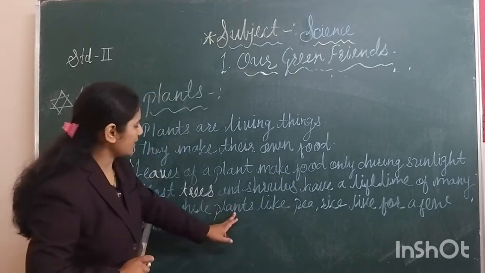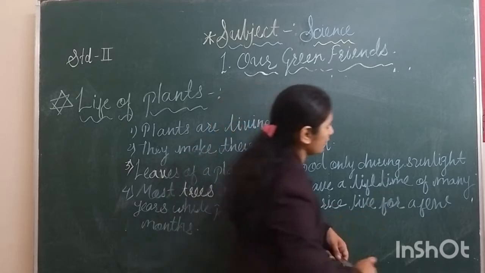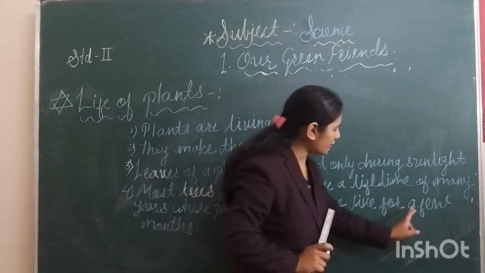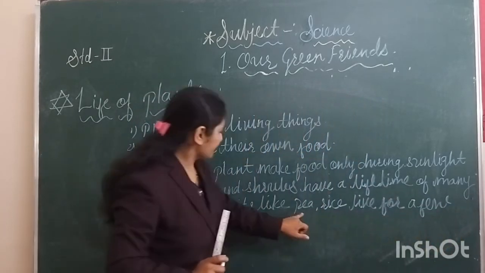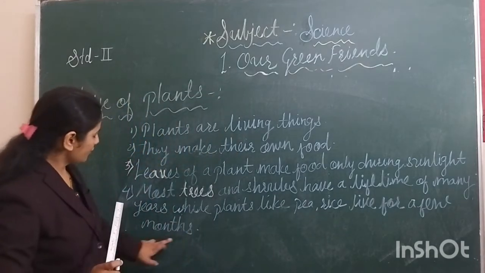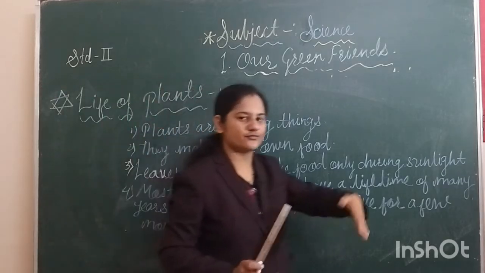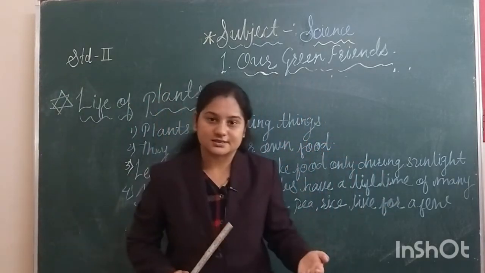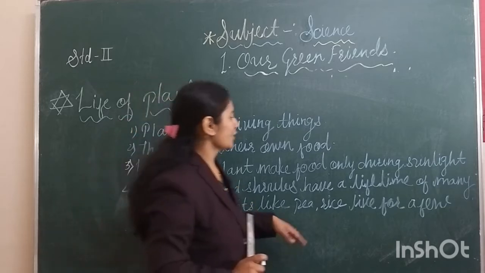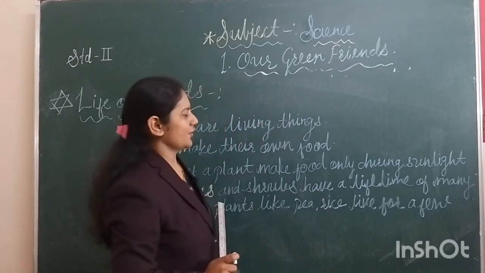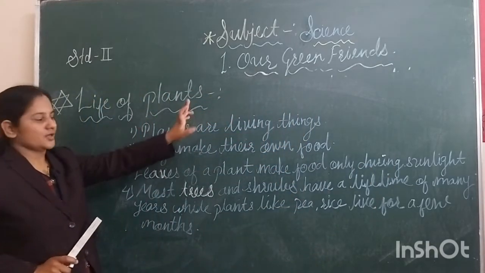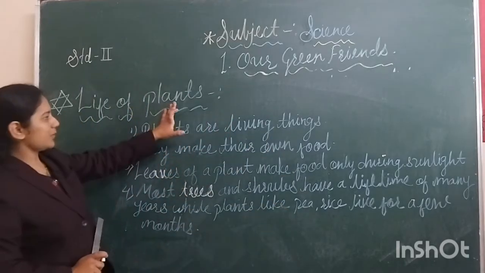But plants like pea and rice live for only a few months. Trees and shrubs live for years, but for plants like pea and rice, the lifespan is only a few months. Okay, students, this is called the life of a plant. These are all things about plants.